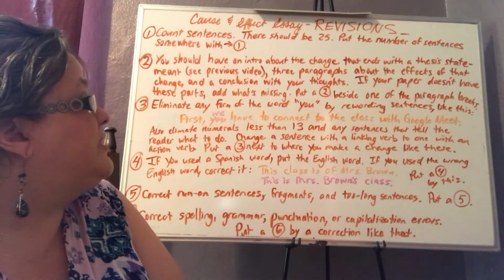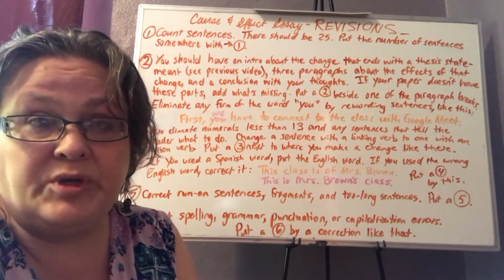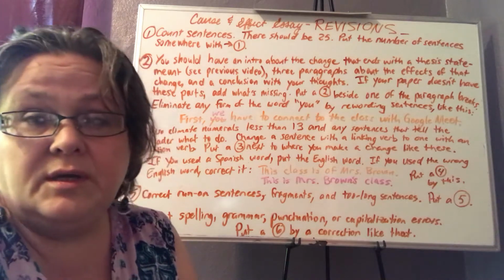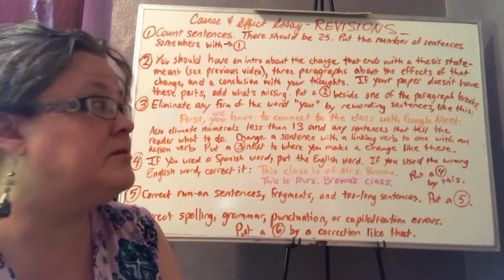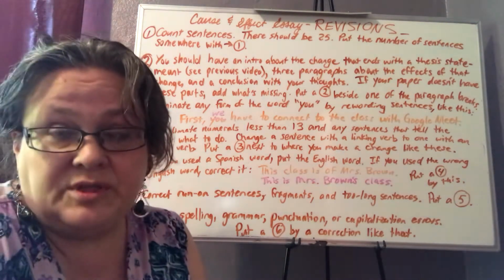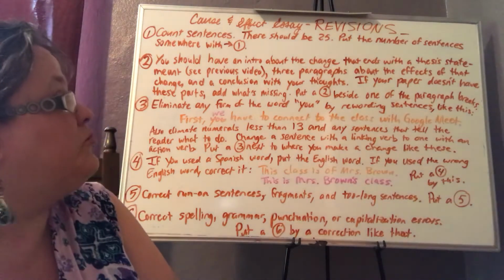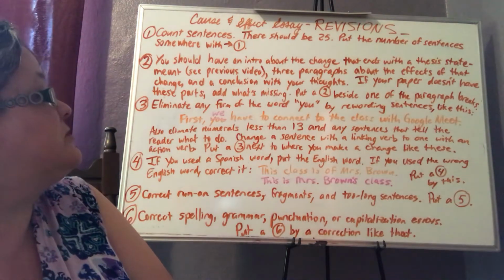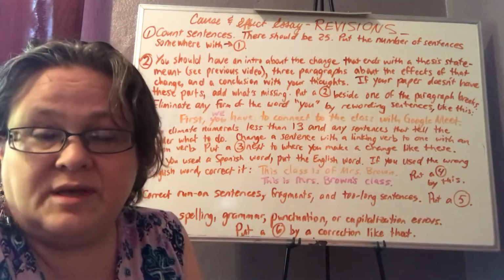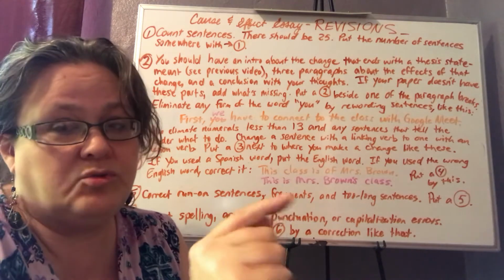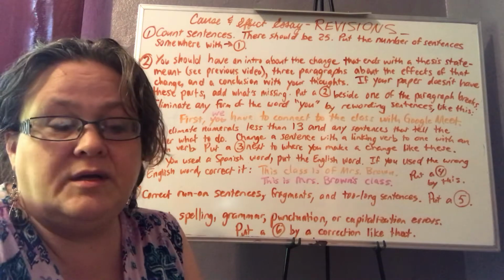This is a cause and effect essay. Remember, you're supposed to be discussing a change that you've observed in your community, school, or family, and the effects that that change has had in 3 different categories. The minimum number of sentences is 25. If you do not have 25 sentences, you need to add more. Put the number of sentences somewhere with a 1. So if you count that you have 27 sentences, then put 27 and put a little number 1 next to that, somewhere where I can find it, maybe at the end.